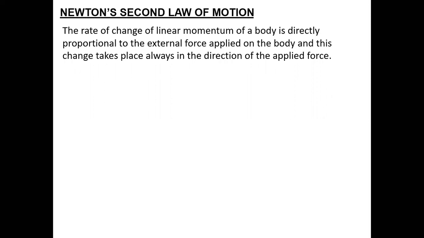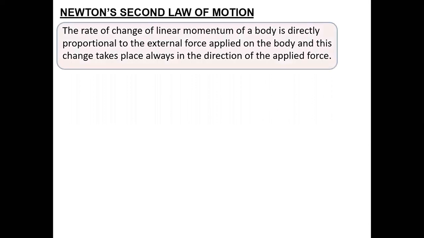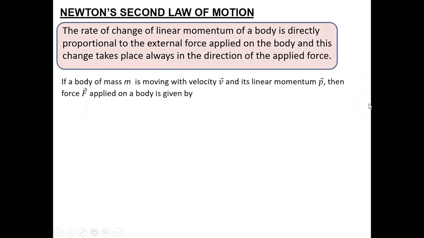What's the formula? One formula we already know based on your assumptions. If I say mass m, velocity v, linear momentum p, force F, how will you convert this statement into mathematical form? The final equation I know. Final equation is correct: F is equal to ma. All three of you.